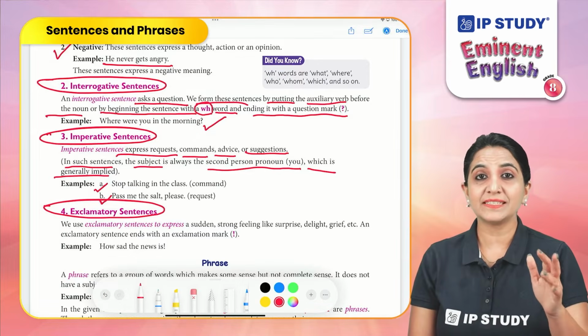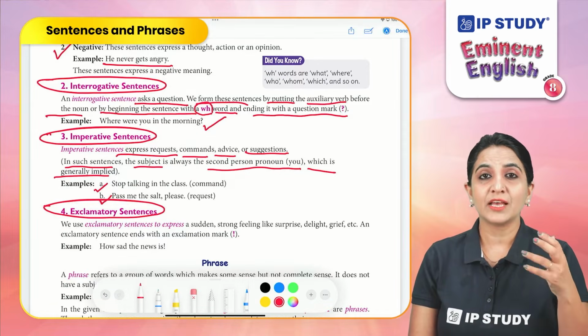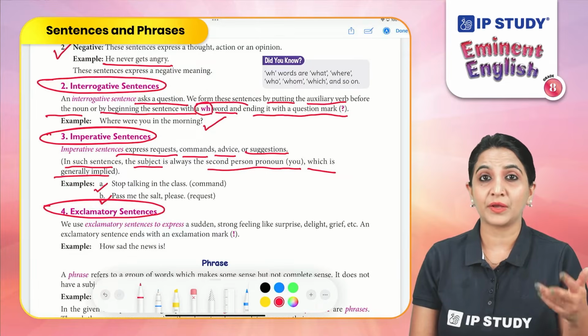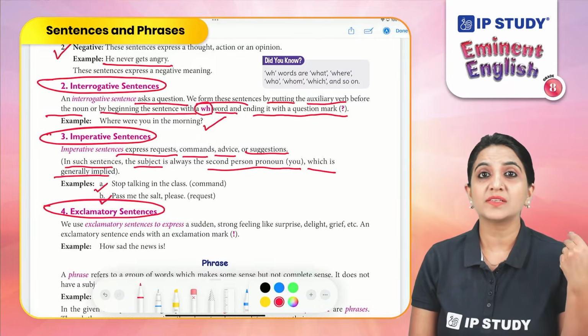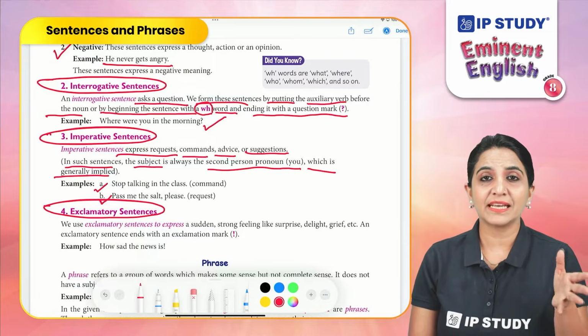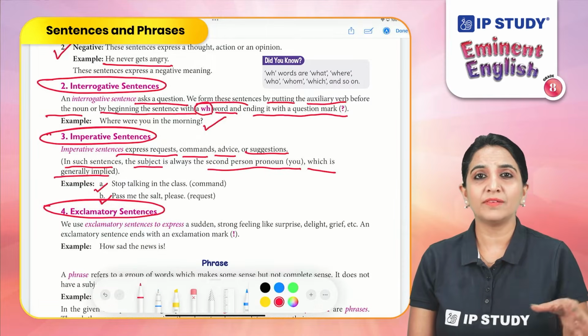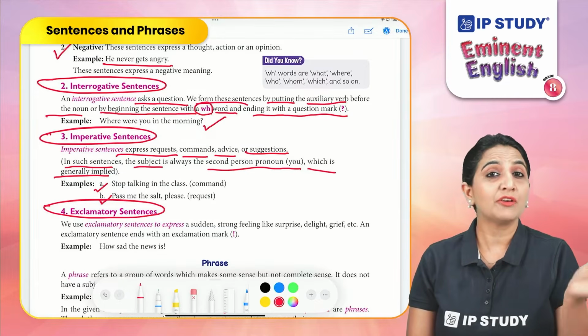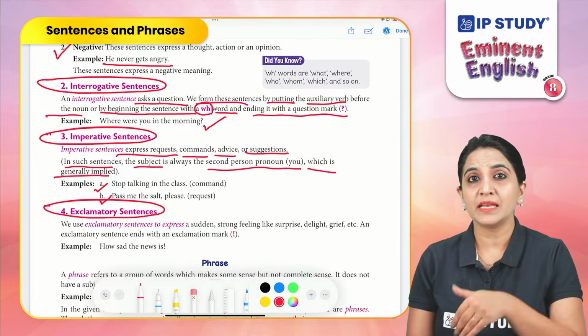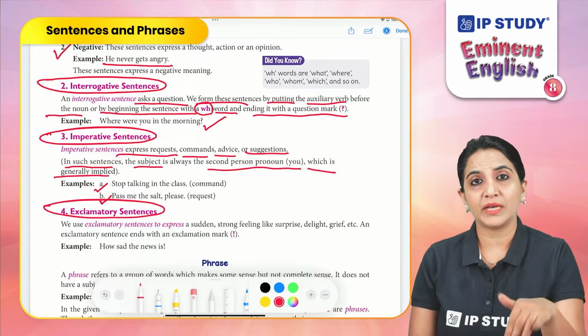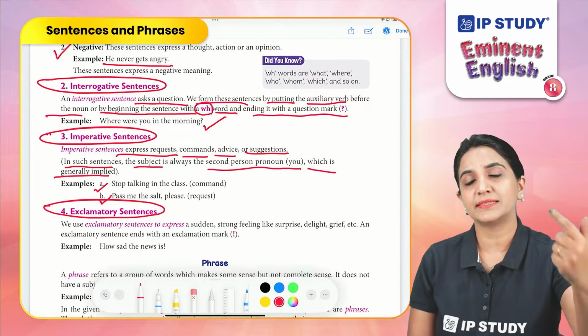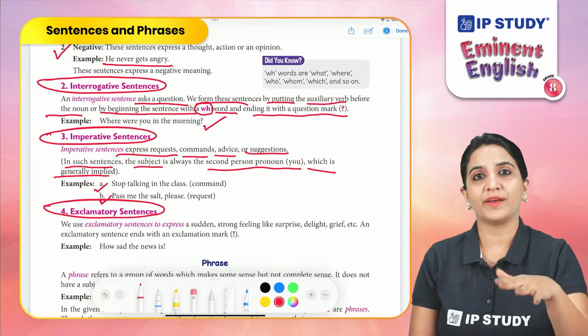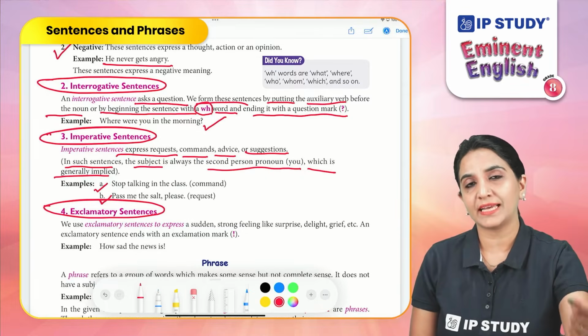Now, imperative sentences are those sentences which express a command, a request, advice, or suggestion. These kind of sentences always have a pronoun you, which is implied. That means we do not put it in the sentence, but we imply that we are talking about the second person, or we are referring to the second person.